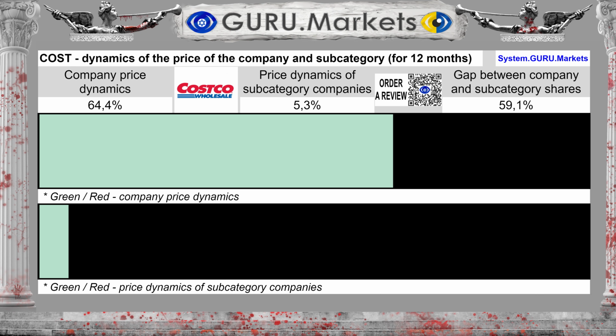Comparing the price movement of the shares of Costco Wholesale Corp and subcategory companies, we can see that over the last 12 months the stock showed a change of 64.4% against price dynamics in the subcategory of 5.3%. This definitely doesn't mean anything, but we must keep this fact in mind.